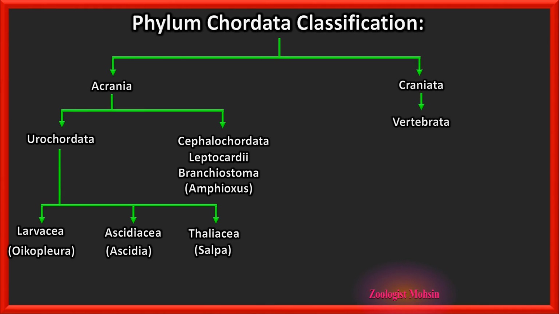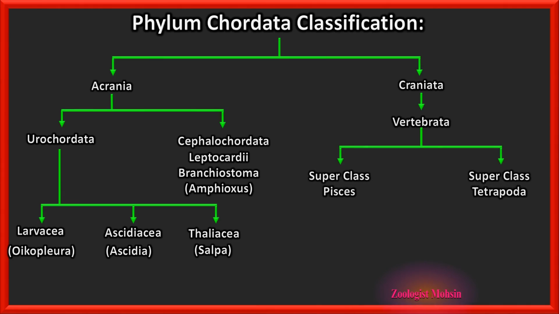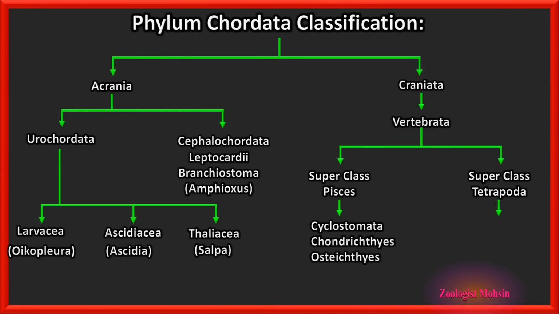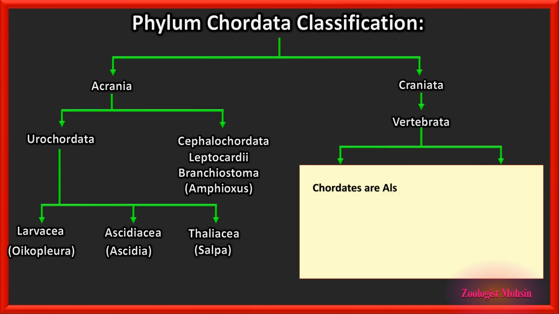While the other group, craniata or vertebrata, is further divided into two superclasses, superclass Pisces and superclass Tetrapoda. Now superclass Pisces has further three classes: Cyclostomata, Chondrichthyes, the cartilaginous fishes, and Osteichthyes, the bony fishes. And superclass Tetrapoda has further four classes: class Amphibia, Reptilia, Aves, and mammals. Now that is the basic scheme of classification of chordates.